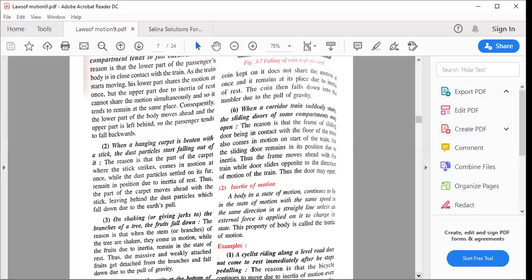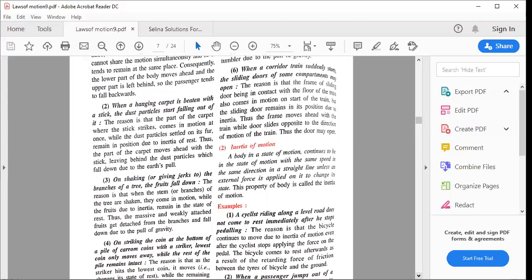The part of the carpet moves ahead with the stick, मतलब पीछे की तरफ जाता है, leaving behind the dust particle which is falling down due to earth's pull. समझ में आया ना? The dust particle is at rest and तुम्हारा carpet पीछे की तरफ गया because you are striking it with a stick, and because of the earth's pull the dust particle is coming down, नीचे गिर जाता है.